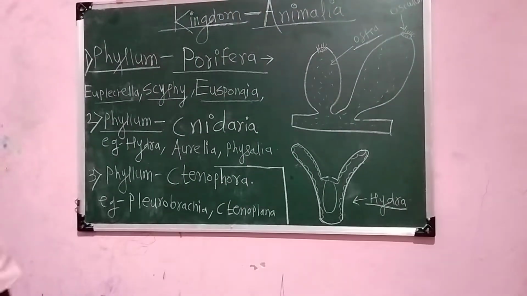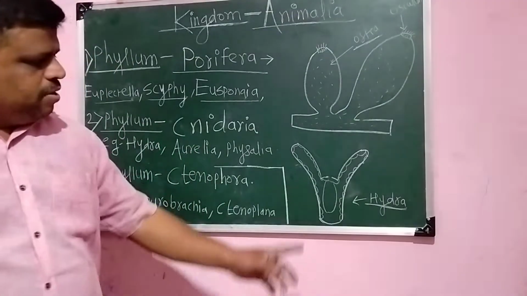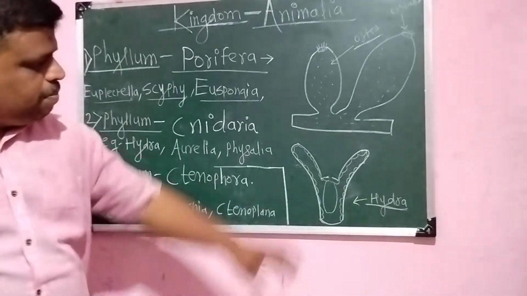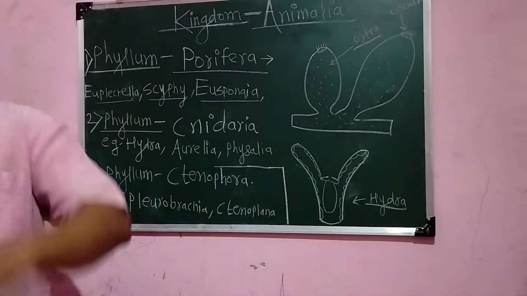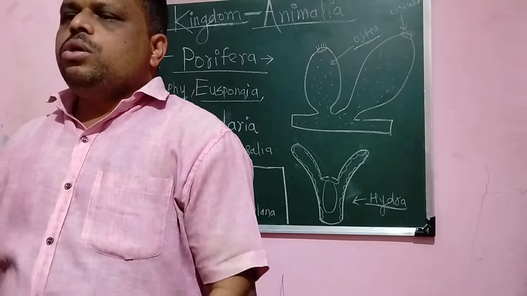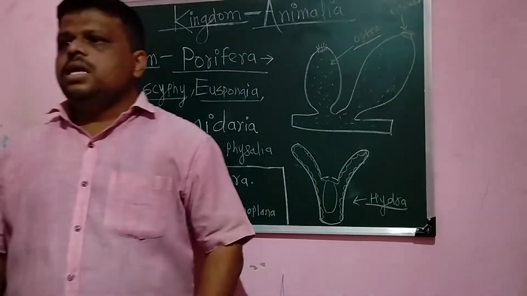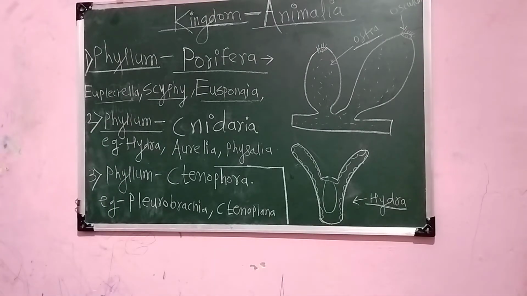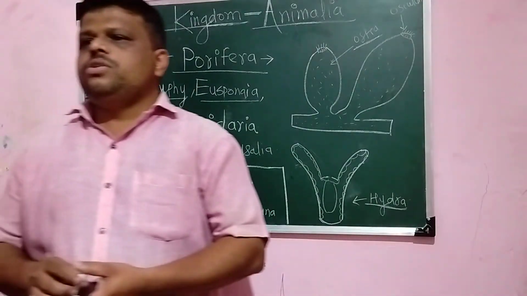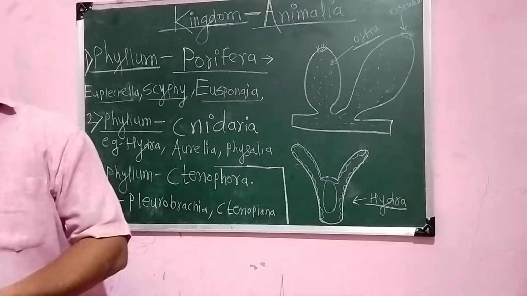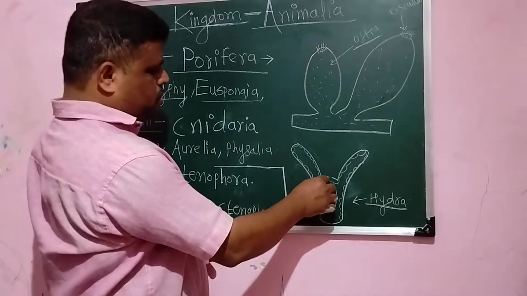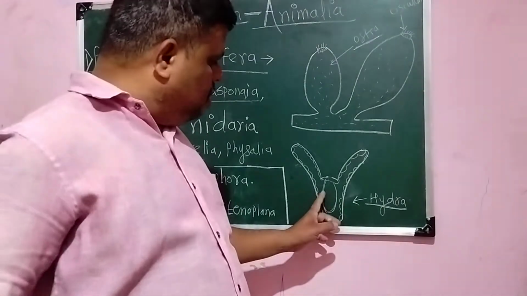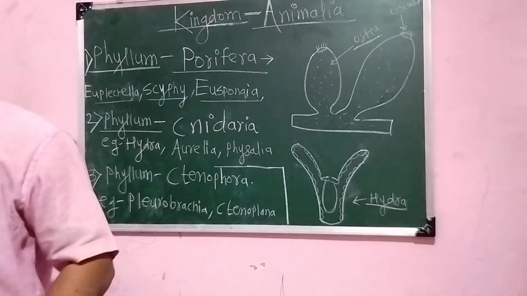And these animals show two types of body forms, the polyp and the medusa. Polyp means pipe-like, and medusa means umbrella-like. Okay, so they show two types of body forms, that is the polyp and the medusa. Then they have a body cavity, no doubt, for circulation and for digestion. So they use that blind sac body plan for circulation as well as for digestion.